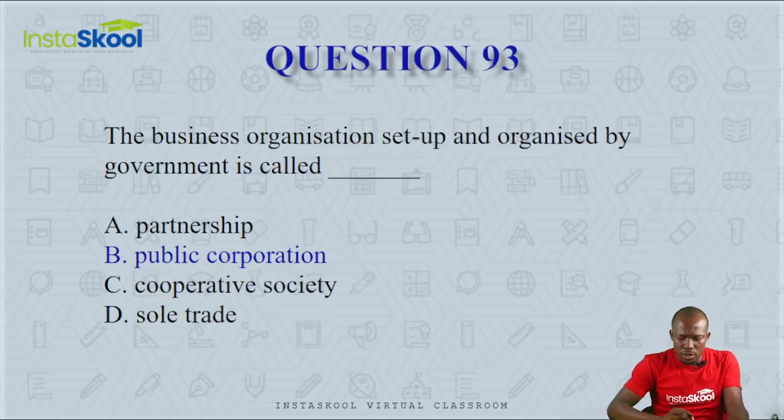Question number 93. The business organization set up and organized by government is called dash. Is it partnership, public corporation, cooperative society, or sole trader? Sole trader is established by one person. Cooperative societies are established by individuals who have the same interests. Partnerships are established by two or more persons. But public corporations are established by the government. So the correct answer here is option B.